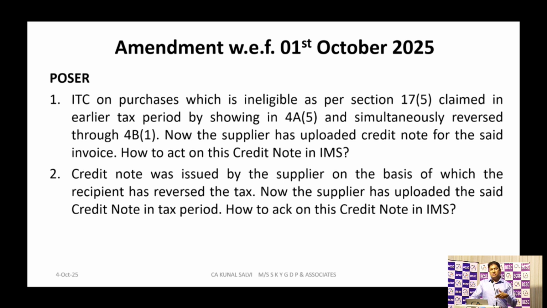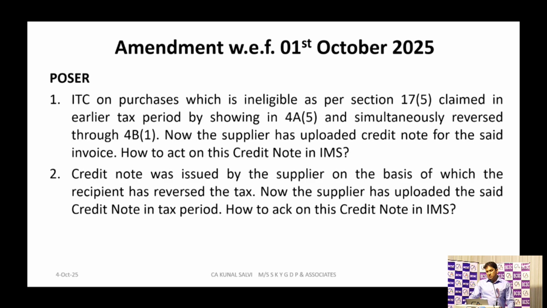Now, through this IMS, that supplier has uploaded a credit note against that invoice. So now IMS is compulsory. I'll have to take action against that credit note. Suppose I take action as accept. So it will be a double reversal for me, because once I have accepted the credit note, it will reduce the supplier's outward tax liability, plus my ITC will get reduced. Already I have reversed that ITC in the month of August 2025. Now if I accept that credit note, it will again reduce my ITC for this October 2025.